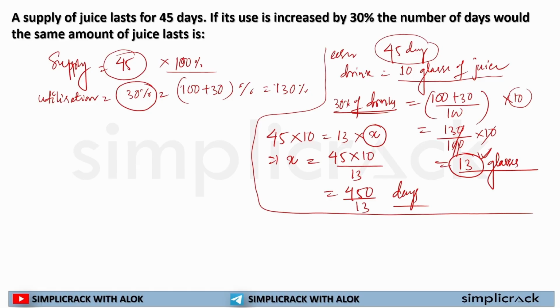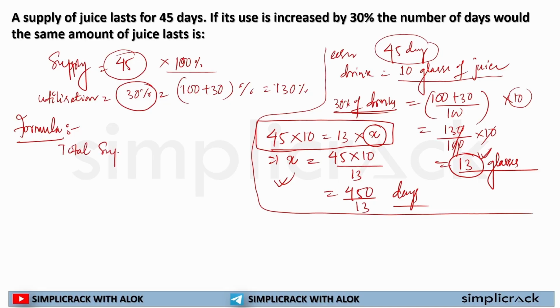But in this case, what will we be doing through the formula? I hope this is clear to each and every one of you. The total supply will remain the same. The number of days will decrease because I am consuming more. So the formula will always be: if you have a certain amount of supply and your consumption is increased, you will be doing this.